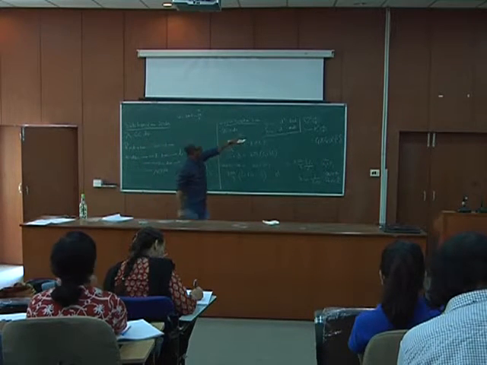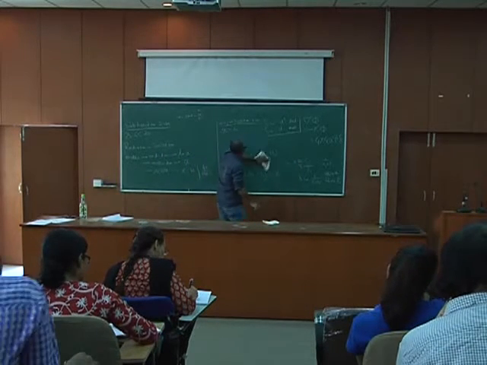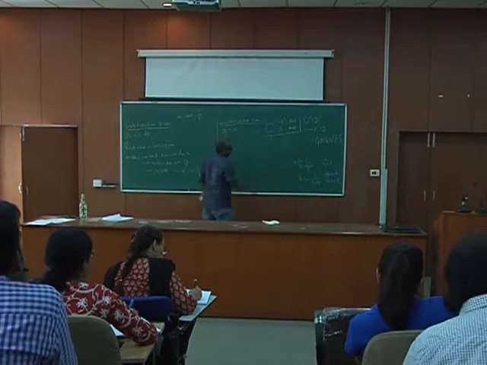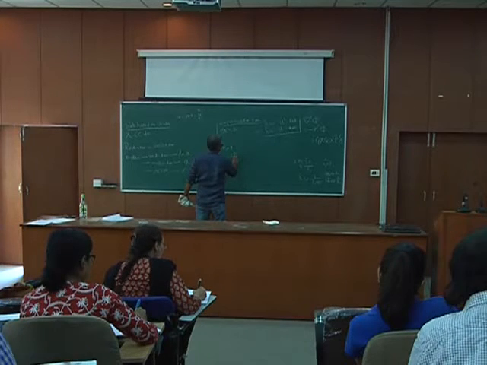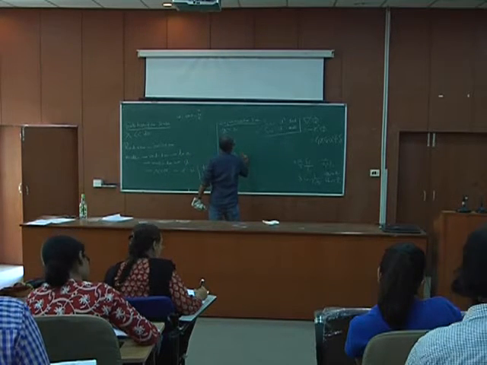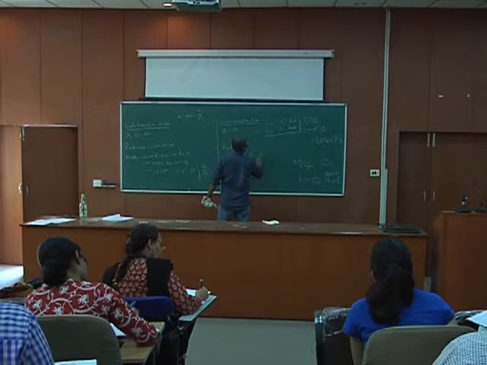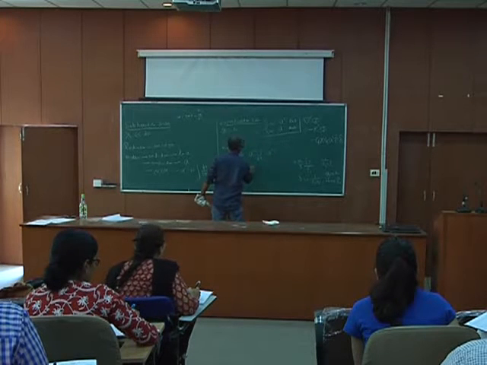So if you take this in the radiation dominated case, minus k square phi is proportional to a square, rho goes as 1 by a to the fourth, and delta goes as a square. So this is a constant.